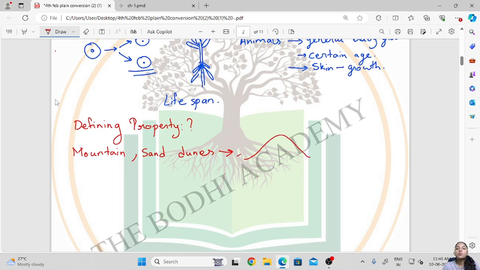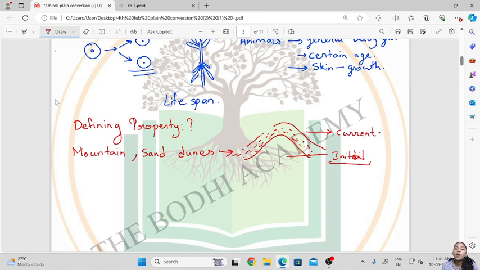Now how will this growth occur? Due to the accumulation of different substances on the surface. So a sand dune or a mountain can grow in size. So this was the initial mass or the volume, and this is the current.